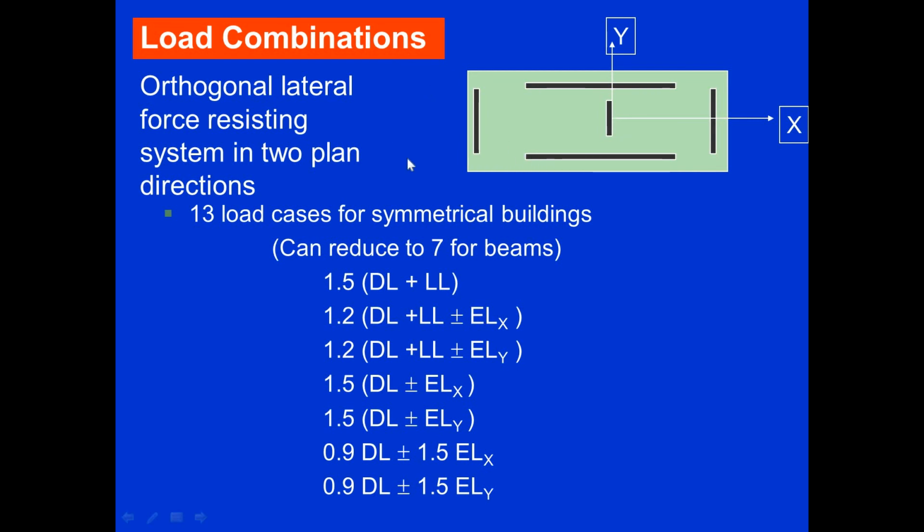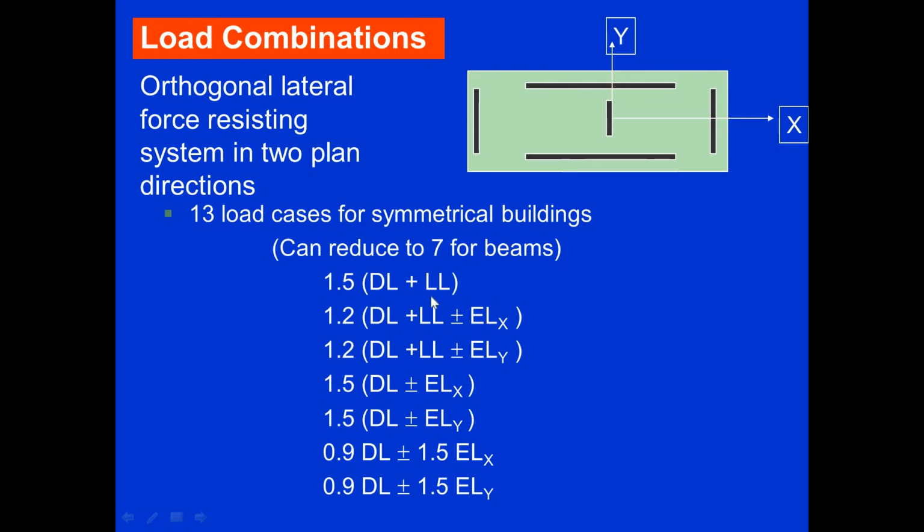Generally a building is analyzed for two directions, that is X direction and Y direction. But in earthquake engineering, the building will be analyzed for three major directions, that is X direction, Y direction, and also the Z direction. For an orthogonal lateral force resisting system in two plane directions, 13 load cases for a symmetrical building can be taken. If the building is just like a rectangular building, then it can be reduced to 7 for the beam. So 1.5 dead load plus live load.